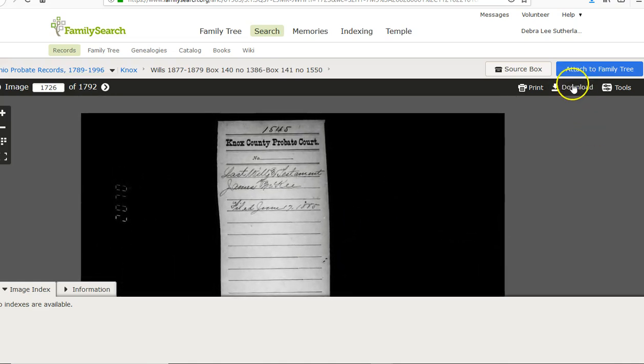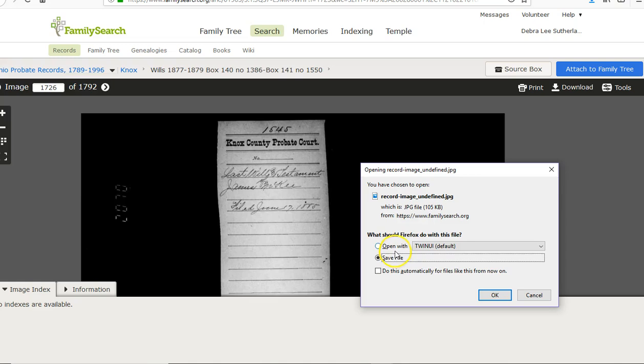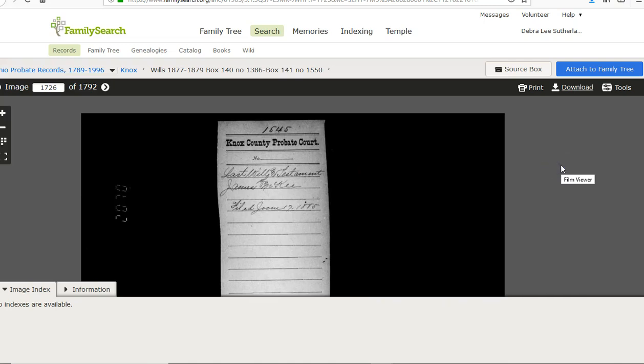You can download these to your computer. It's going to give you either open it up or save it. If you click OK to save it, it's going to save it in your downloads, in your computer files. Everybody has the little empty file looking, what is it, a tan colored file. You want to go ahead and go on there and go into downloads, and that's where you're going to find any records that you're downloading into there.